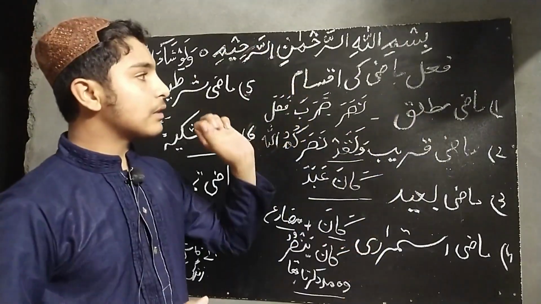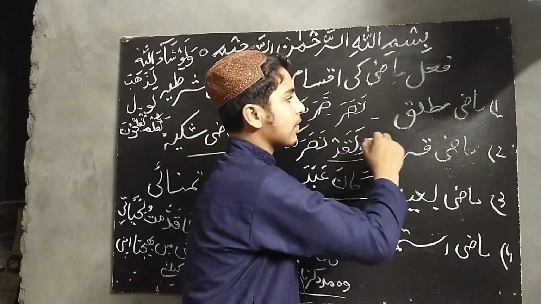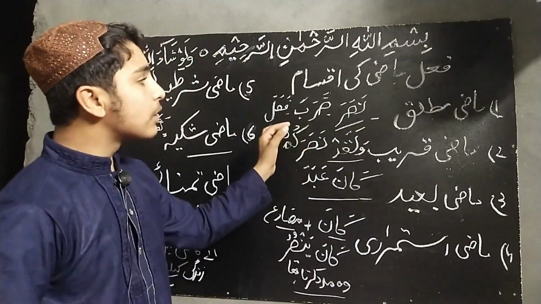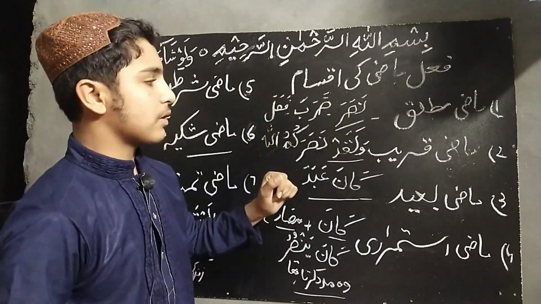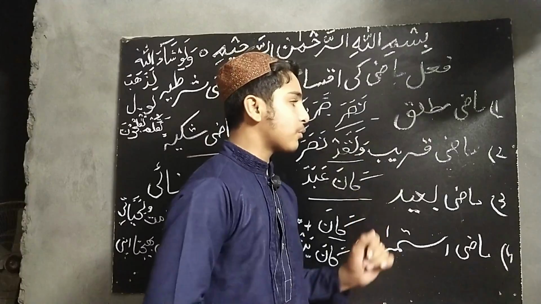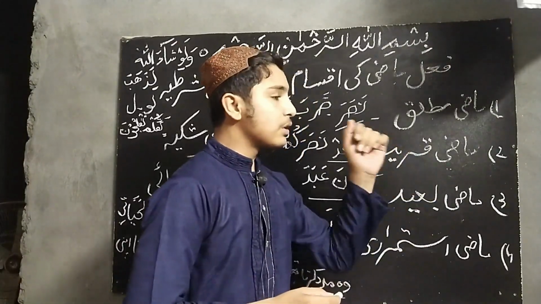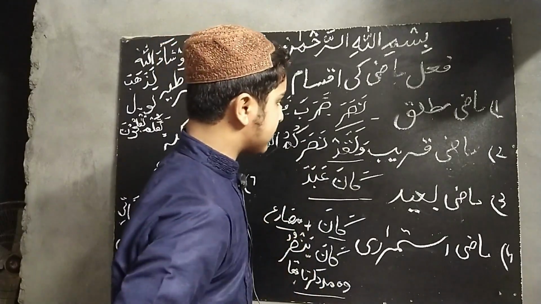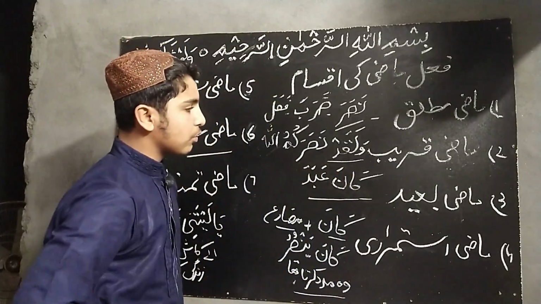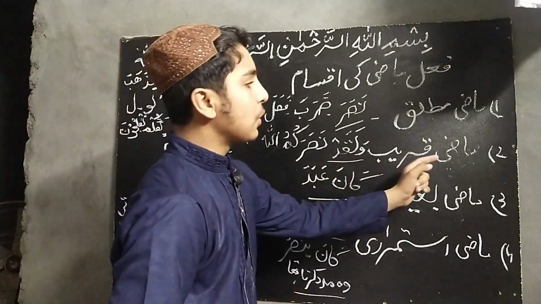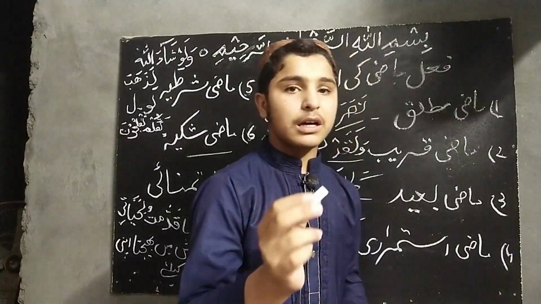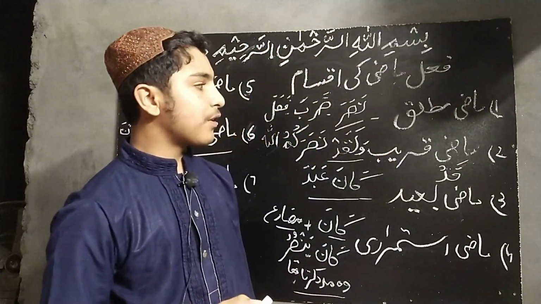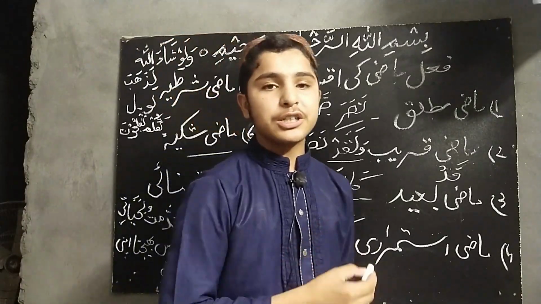Mazi mutlaq, all the verbs of mazi mutlaq will be according to the nasara. It means that all will come according to nasara. In mazi kareeb, such a work will be described which is recently completed. For example, we have an example وَلَقَدْ نَصَرَكُمُ اللَّهُ. Before the example, we will know mazi kareeb by qad, the word of Arabic language qad. It is used for the production of reality in the talk.